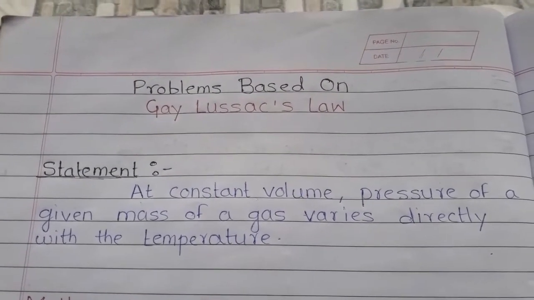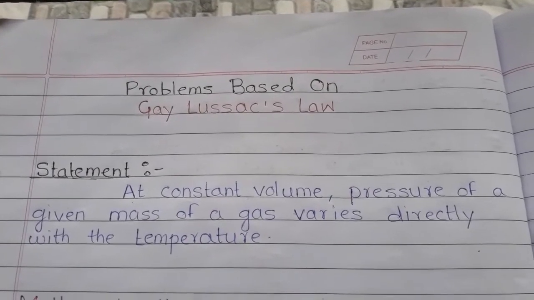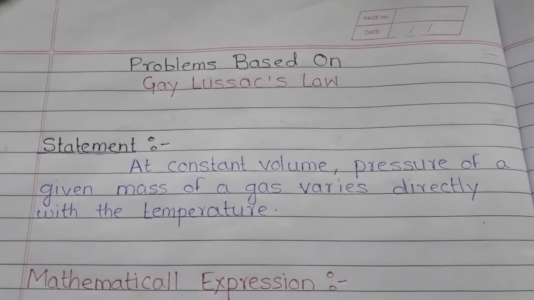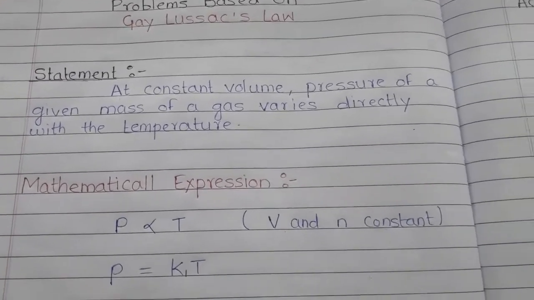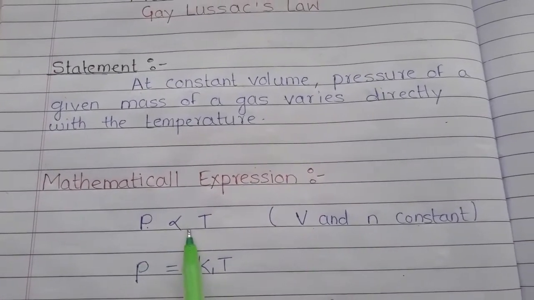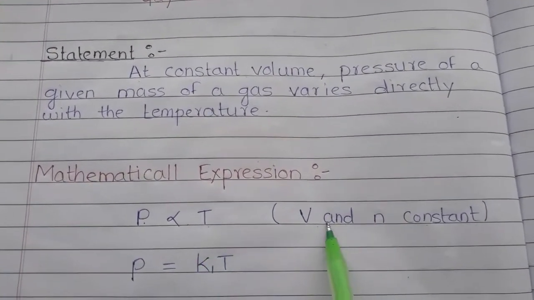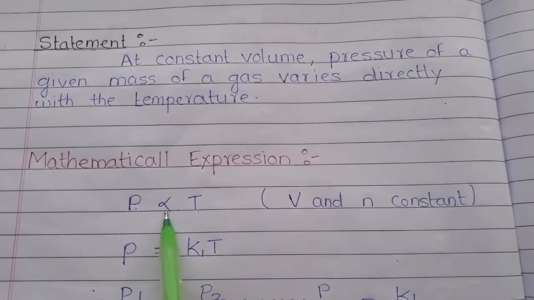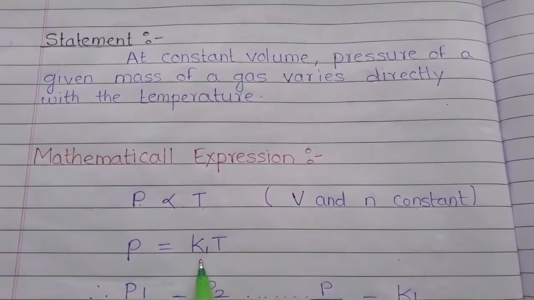All right, so let's see the mathematical expression of Gay-Lussac's law as well, so that it will help us to solve the numerical problems. Mathematically we can say pressure is directly proportional to temperature at constant volume and number of moles. Once we remove the proportionality sign, we have to take some constant.